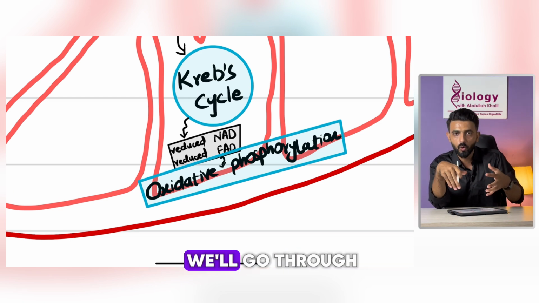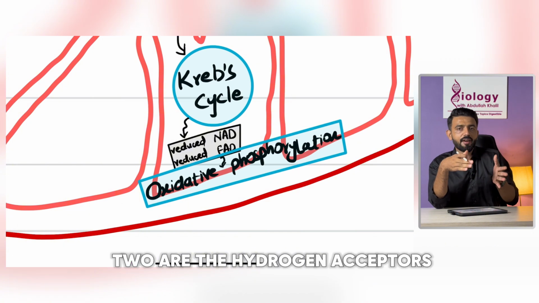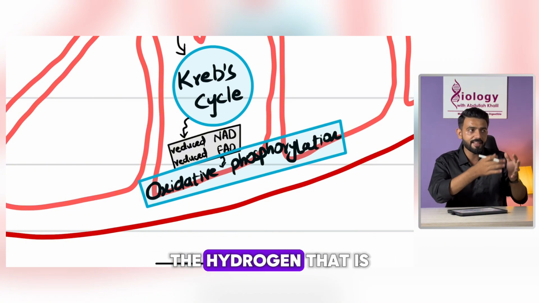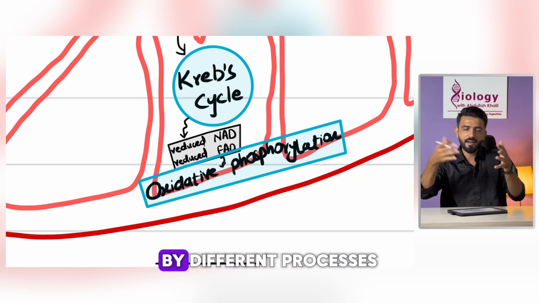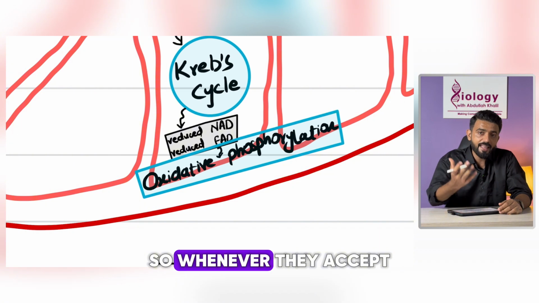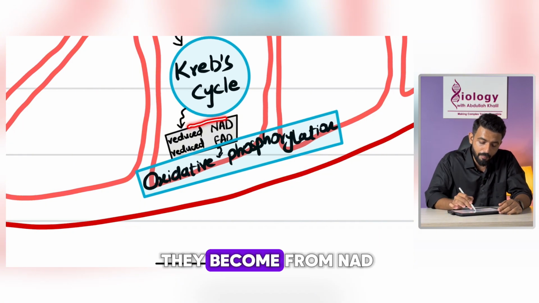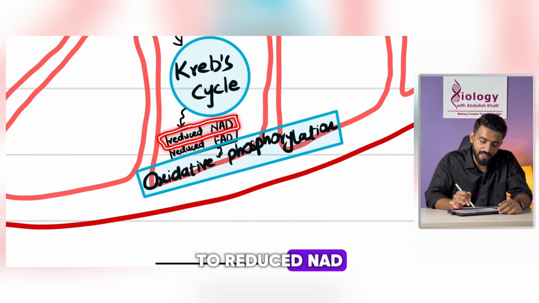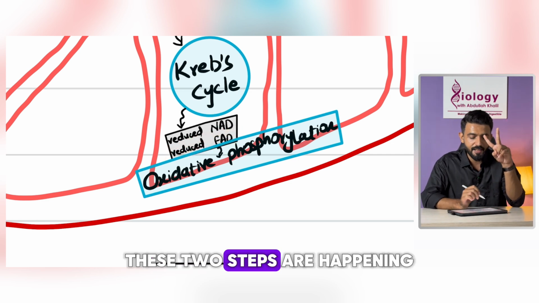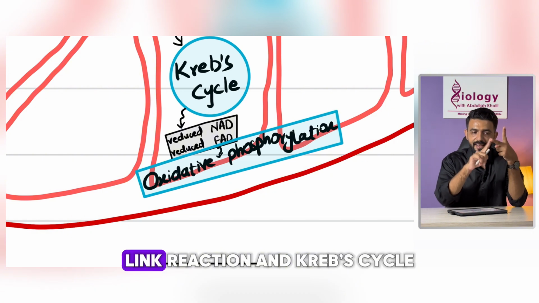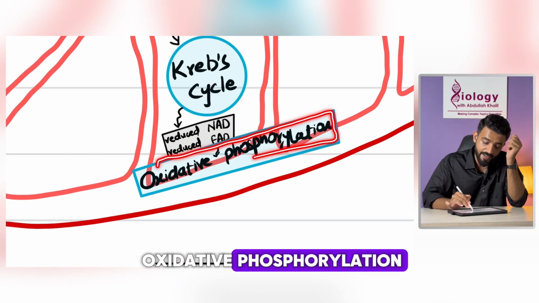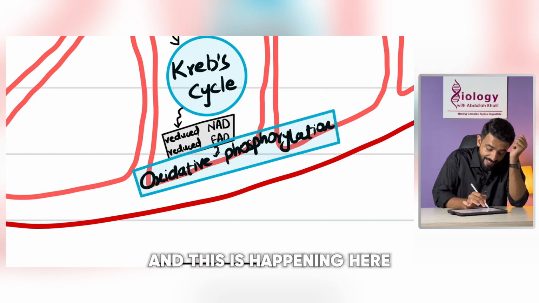Throughout the process, you will see that they accept the hydrogen that is constantly being released in different processes of cellular respiration. Whenever they accept the hydrogen, NAD becomes reduced NAD, and FAD becomes reduced FAD. So these two steps, link reaction and Krebs cycle, are happening in the mitochondrial matrix. Lastly, we have oxidative phosphorylation, and this is happening here.